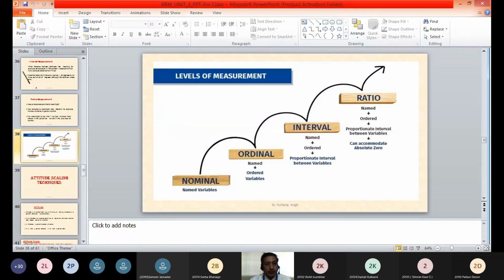There is another type of variable, that is ordinal variable, wherein you have named categories as well as you have order.